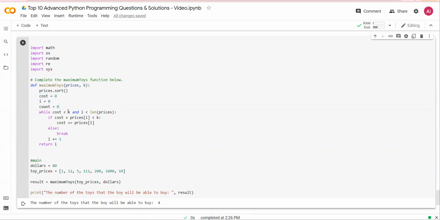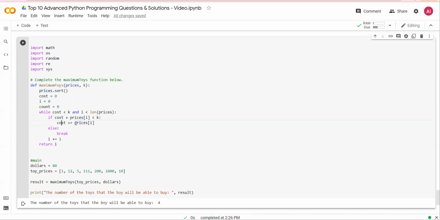While cost is less than K, that means you have the dollars. And then I is length of prices. You need to check what is the total length of the toy prices array or list. And then if cost plus prices, cost means for now the first time the cost is 0. Then if price of the first element is less than K, then buy it.